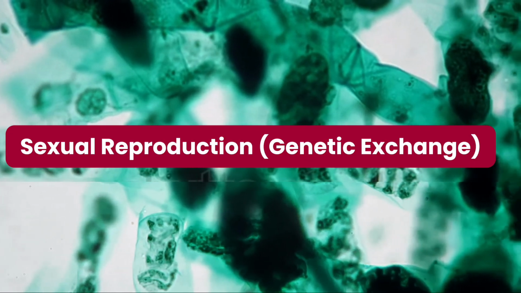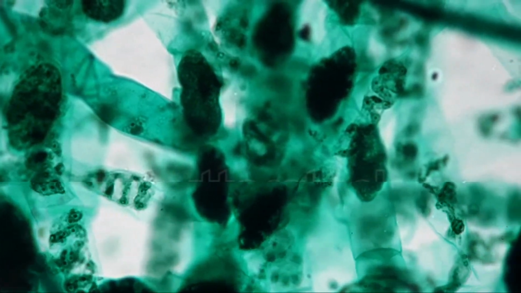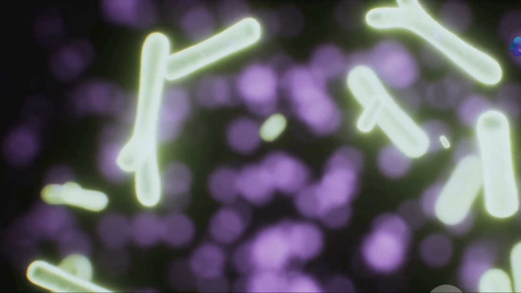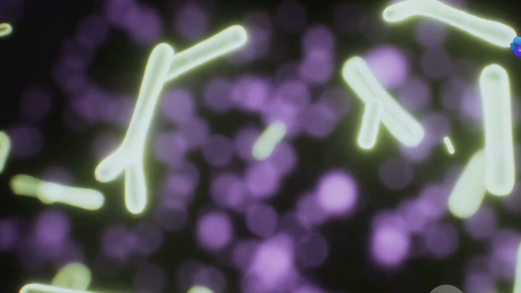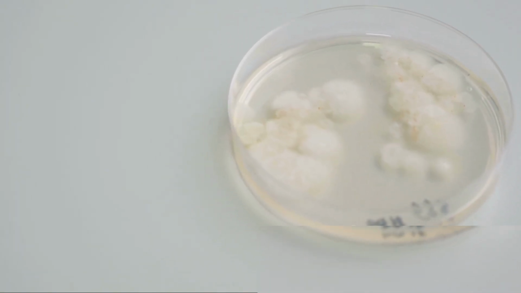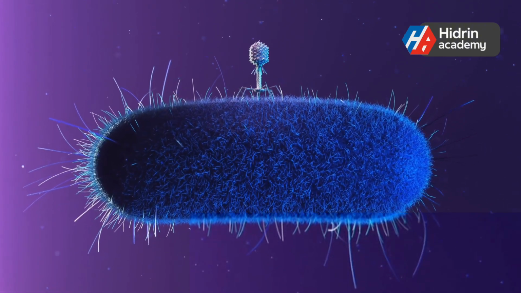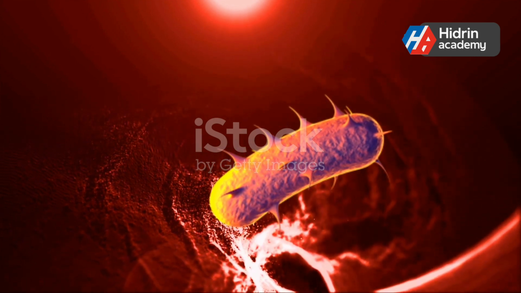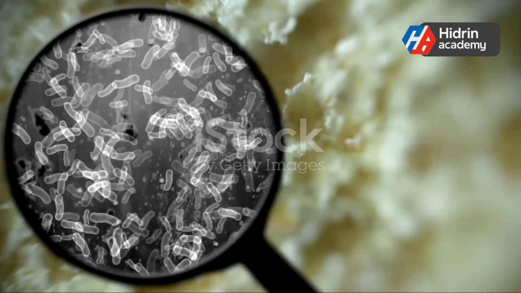Sexual reproduction, genetic exchange. Although bacteria do not reproduce sexually like higher organisms, they can exchange genetic material through processes such as conjugation. A donor bacterium transfers a small DNA segment, plasmid, to a recipient cell through a pilus. Transformation. Bacteria take up DNA fragments from their environment. Transduction. Viruses transfer DNA between bacteria. These genetic exchange mechanisms allow bacteria to develop antibiotic resistance and adapt to new environments, making them incredibly resilient organisms.